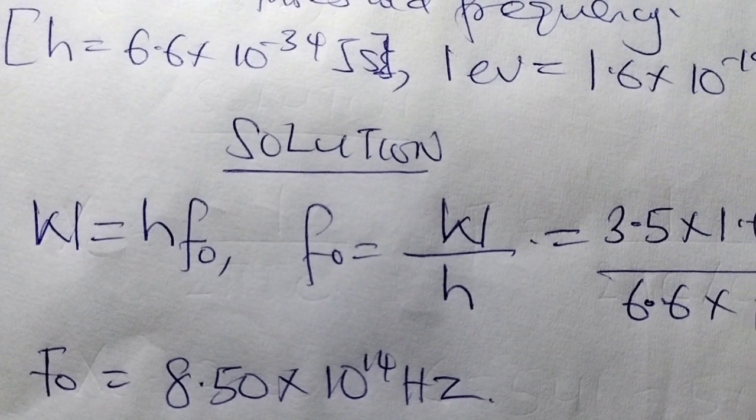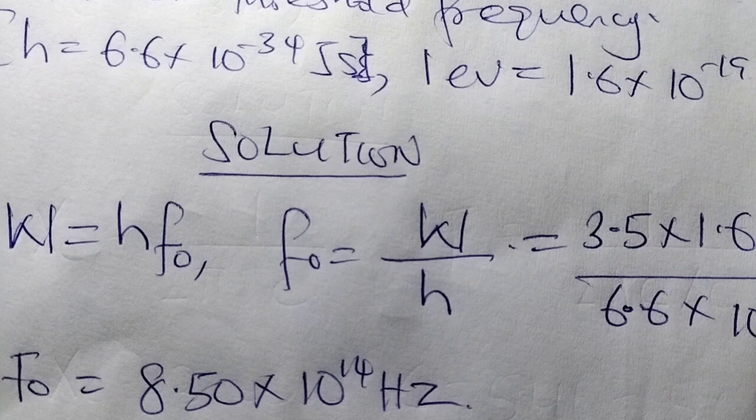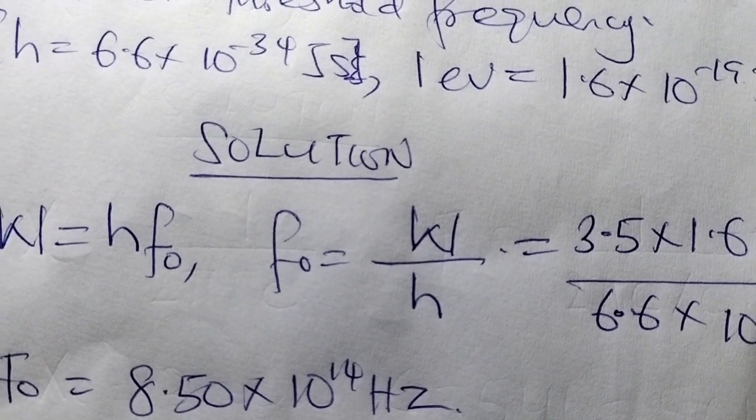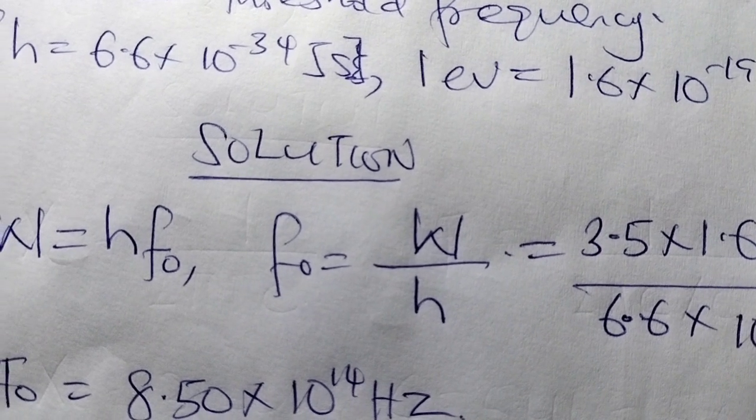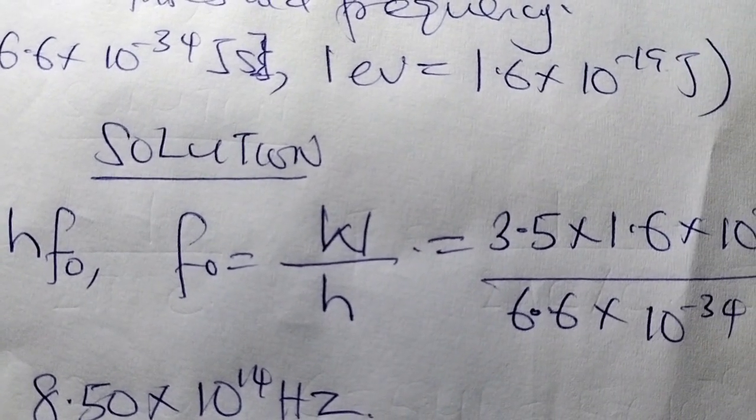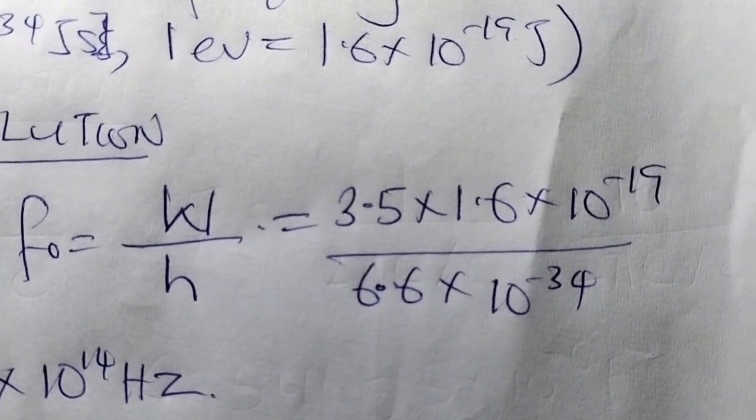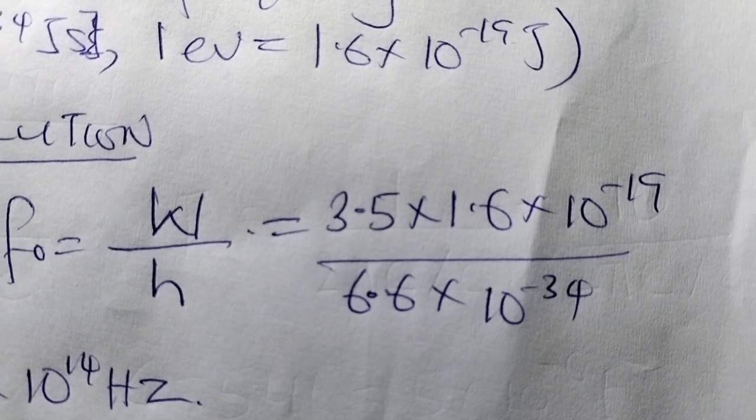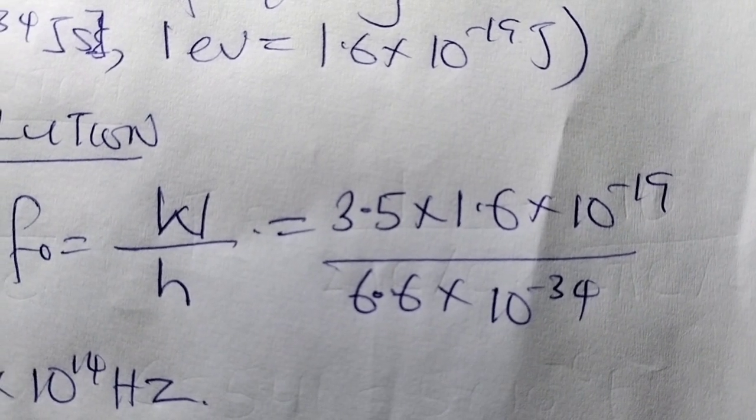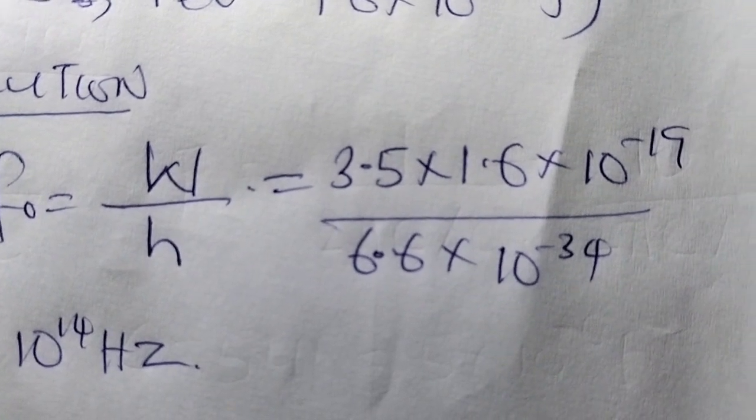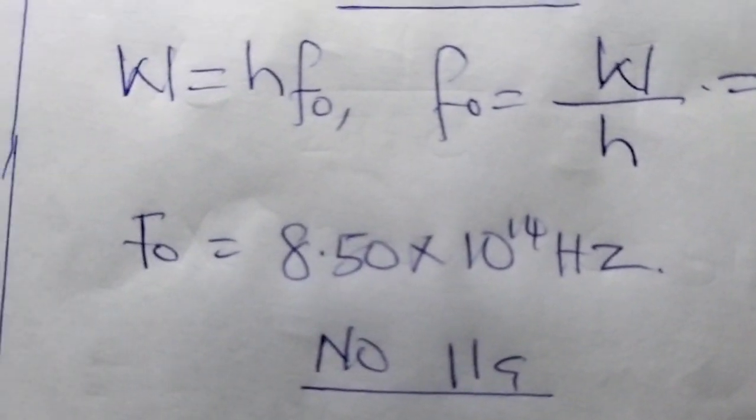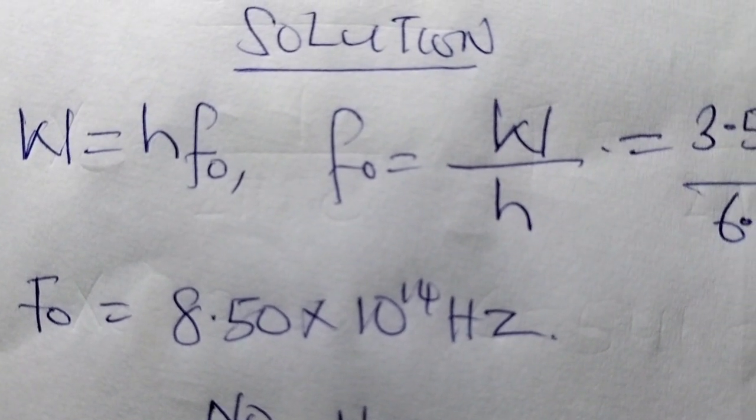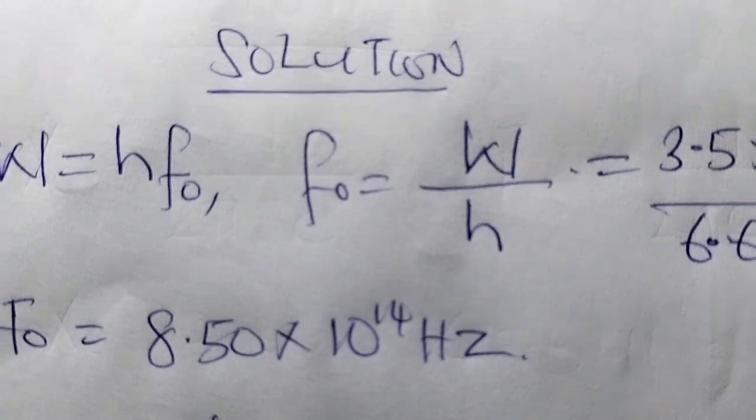Going to the solution, work function is given by Planck constant h times f subscript 0, where f0 is the threshold frequency. Making f0 the subject, we have f0 equal to W, the work function, over Planck constant. Then making substitution, our W is 3.5 times 1.6 times 10 to the power minus 19, so we can convert the electron volt to joules, all over 6.6 times 10 to the power minus 34. Solving this, we have our threshold frequency as approximately 8.50 times 10 to the power 14 Hz.